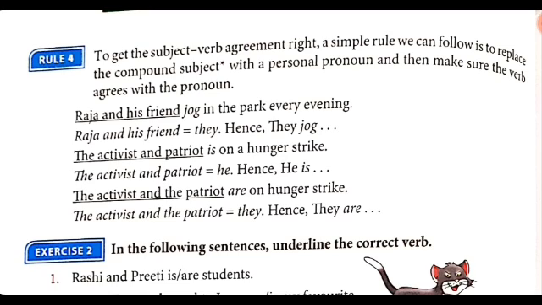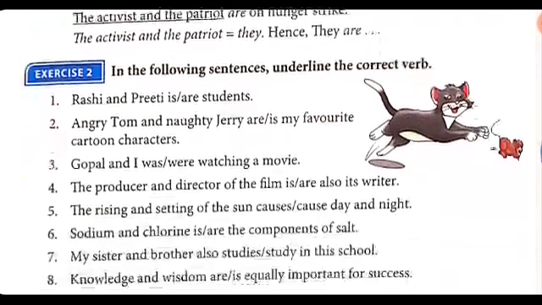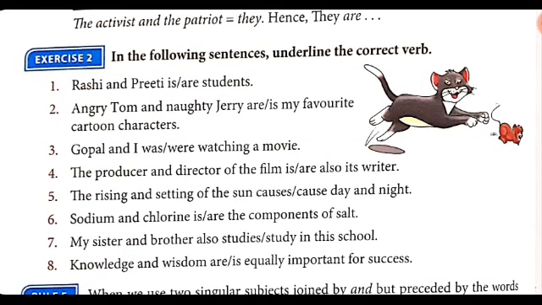Again, for example, the activist and patriot is on hunger strike. Here, the activist and patriot refers to the same person, so we can use the personal pronoun he. So, he is on hunger strike. Now the second exercise: we have to underline the correct verb. Rashi and Preeti are students.